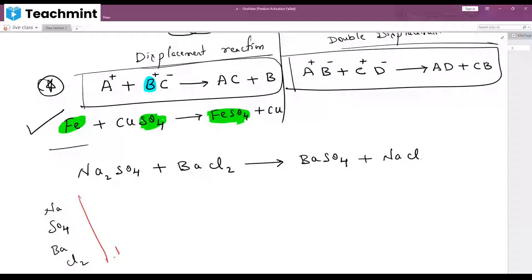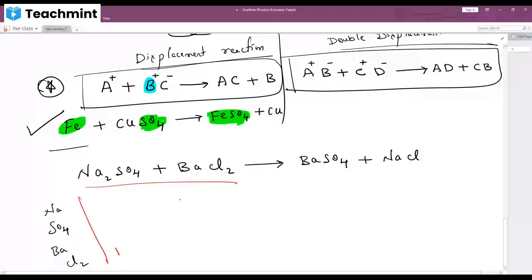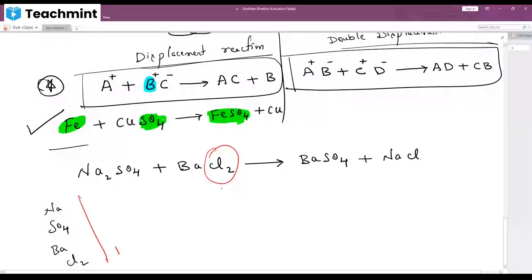Understood? Now this is my LHS and this is my RHS, left hand side and right hand side. So whenever I say LHS, RHS, you should know. Now, how many Cl are there? Two times, correct?